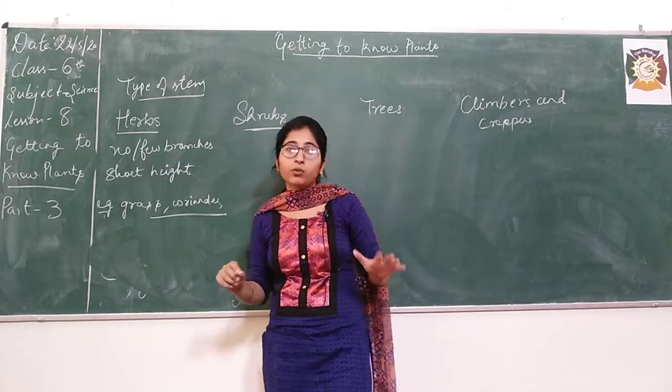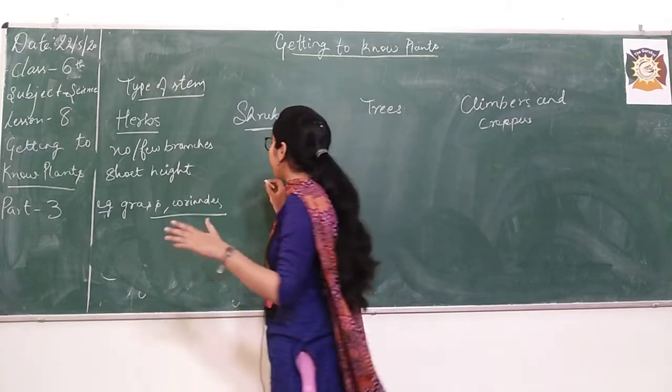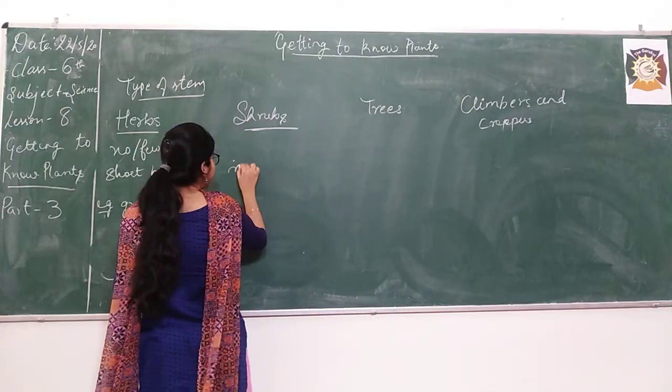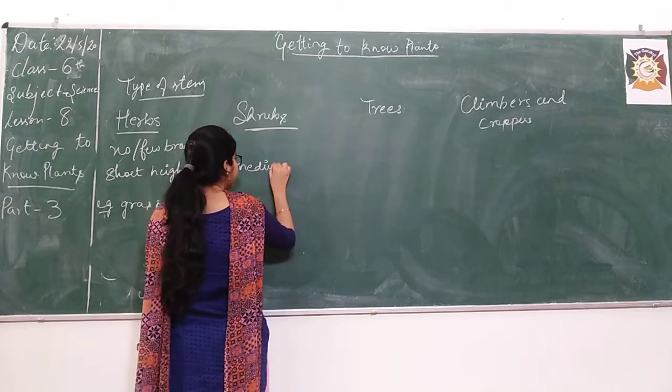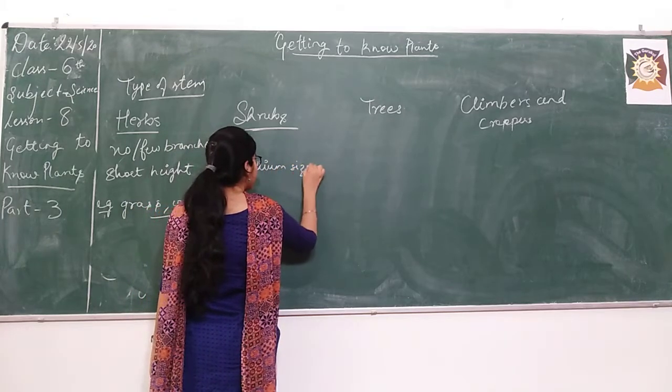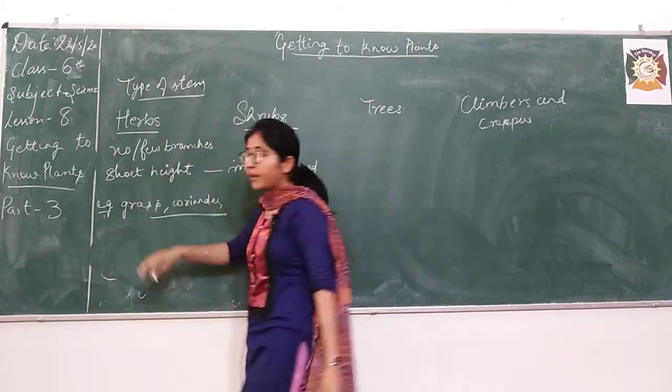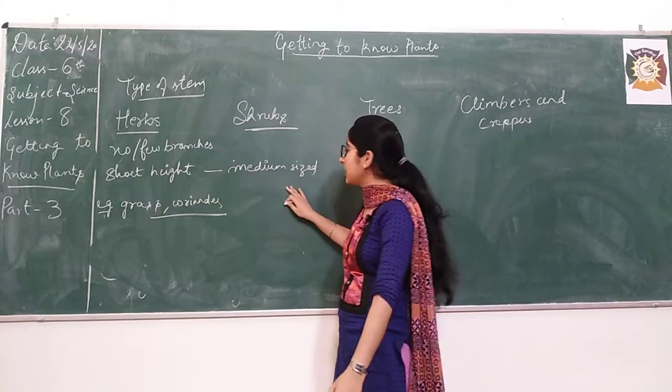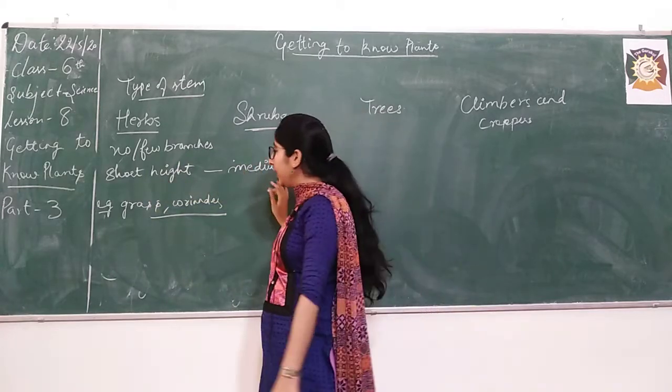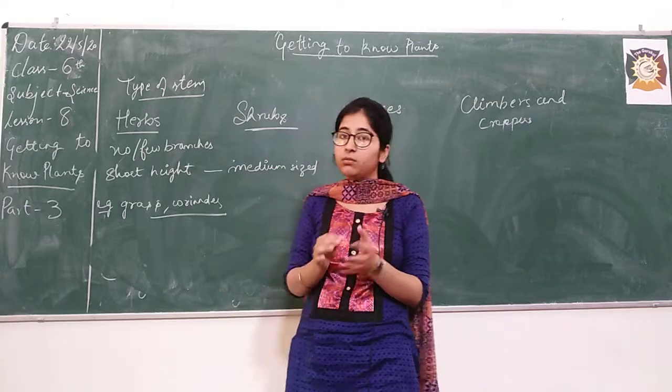So what is the first point? They are medium sized in height. See the comparison: these were short, now these are medium sized in height.